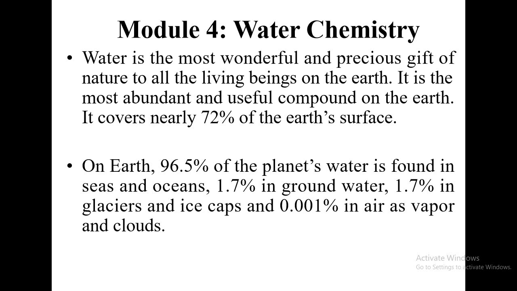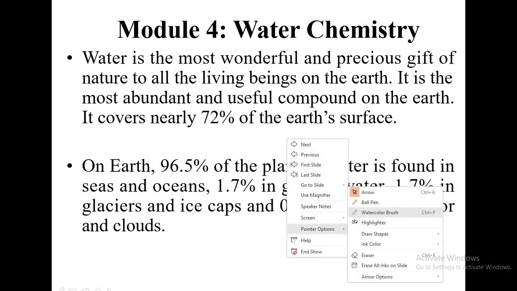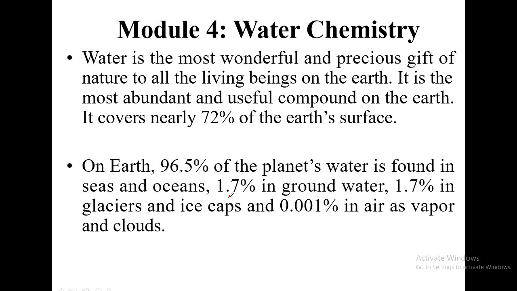On earth, 96.5% of the planet's water is found in oceans and seas. 1.7% is found in ground water and 1.7% in glaciers and ice caps, and 0.001%, a very small amount, in air as vapor and clouds. This is how water is distributed in different parts of the earth.